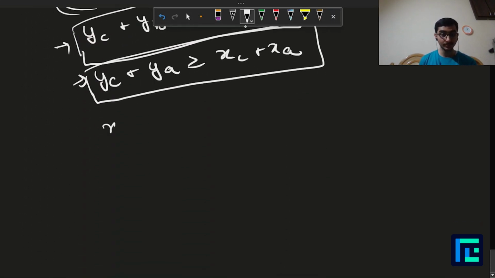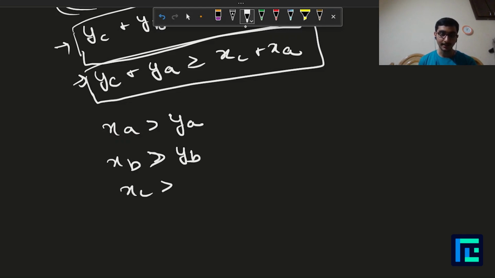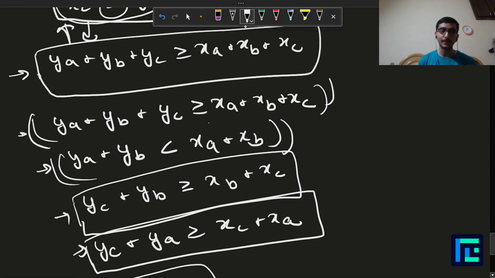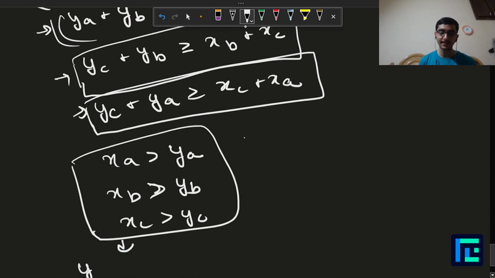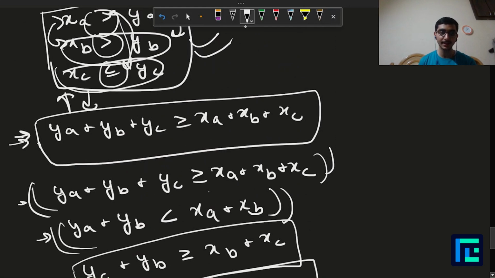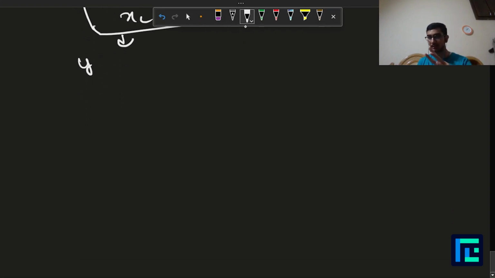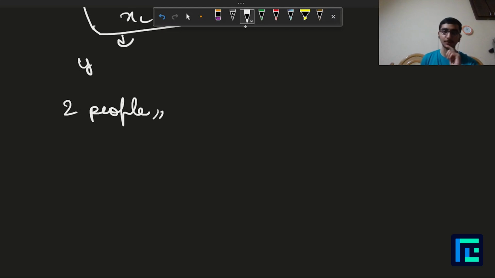One case is not possible: XA greater than YA, XB greater than YB, and XC greater than YC. This is not possible at all, because if this is the case, then our assumption can never be true, right? Because if all of these three conditions are true, then this assumption can never be true. So keep that in mind. So we have formally proved for every case of the three people that we took initially that a group of two people which follows our conditions is always possible.